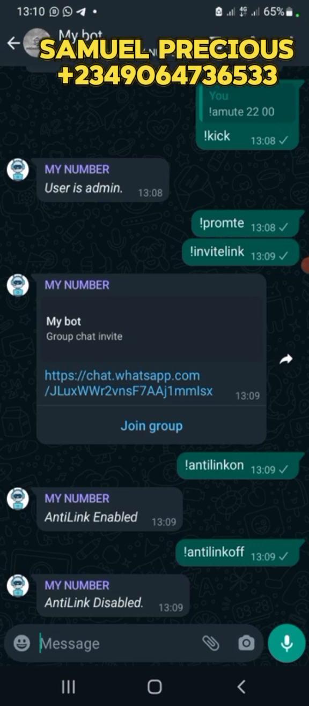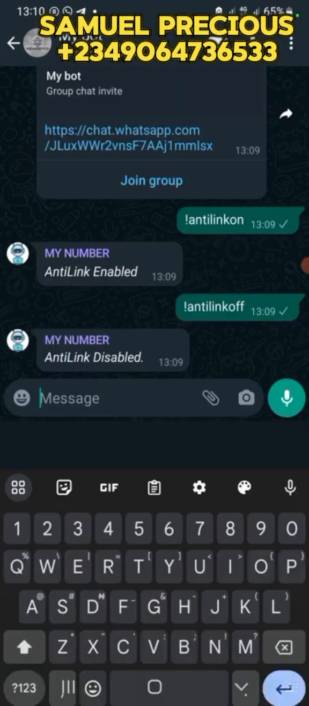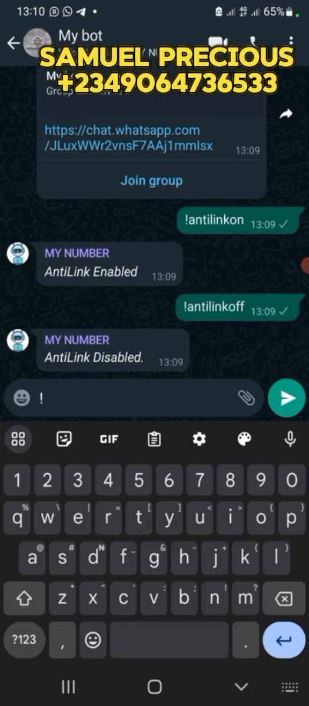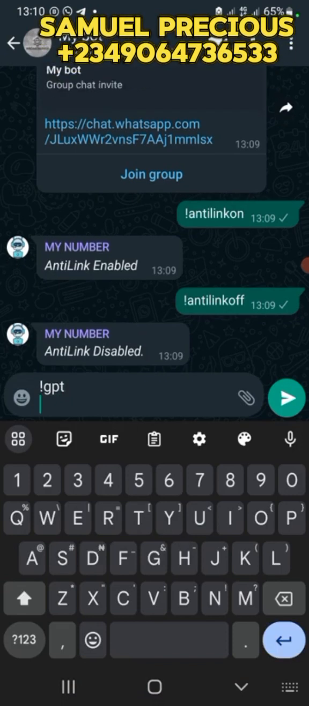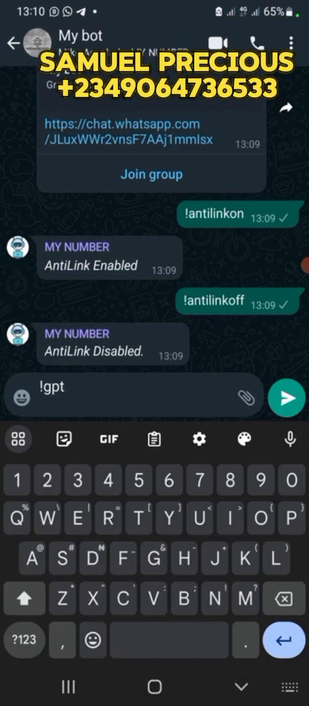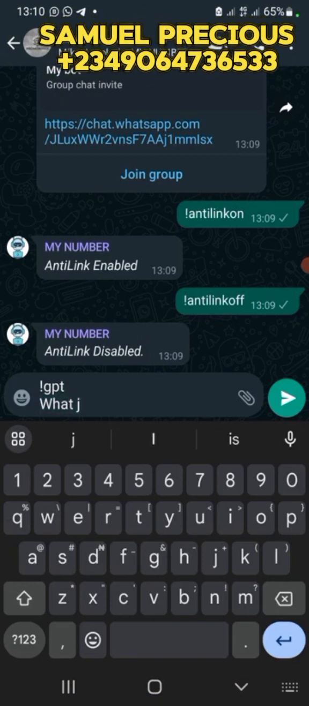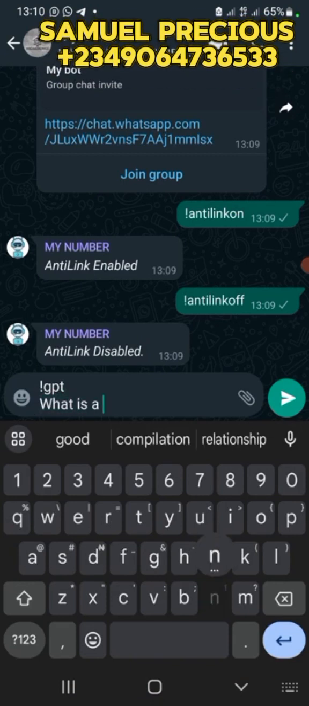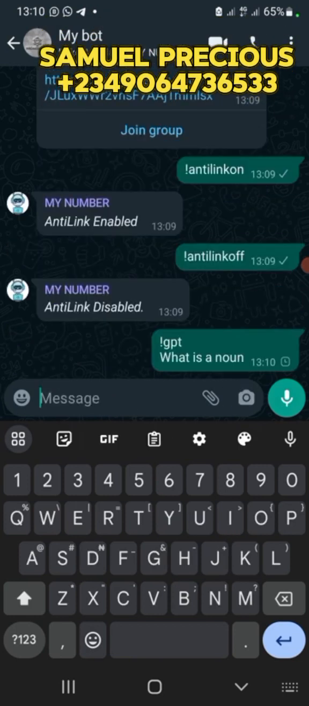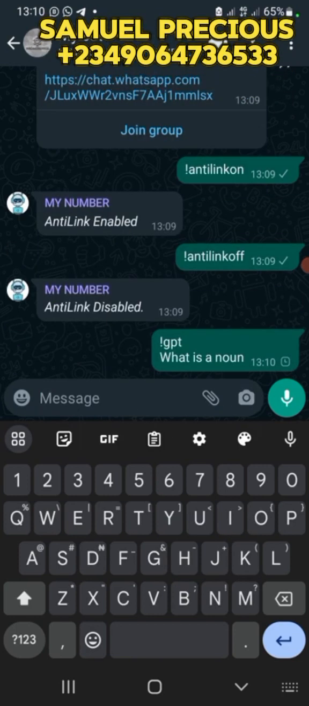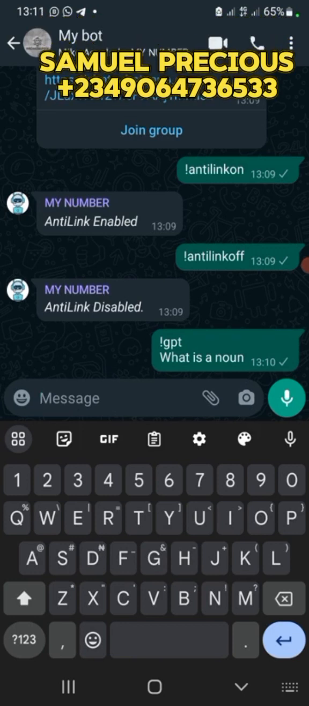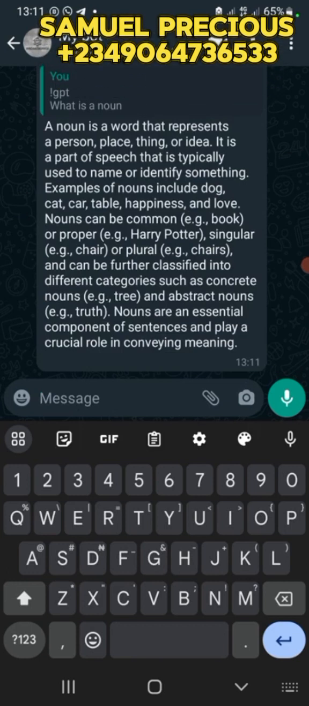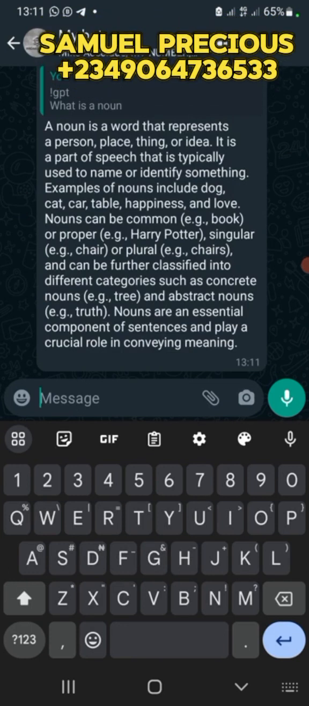Everybody can use it in your group, but you'll have to set it for everyone to be able to use it. So let's test our GPT. Maybe it's working. GPT. This is the mode for it. GPT. What is a noun? Can you see? A noun is the name of, everything's working.